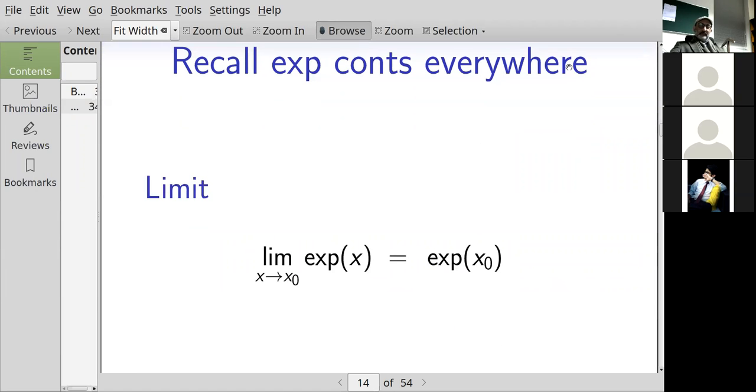And recall again, the exponential function is continuous everywhere, right? Because it's differentiable everywhere, so it's automatically continuous everywhere. So if you're asked what's the limit as x goes to x naught of exponential of x, it's just the function value at x naught. It's continuous everywhere.